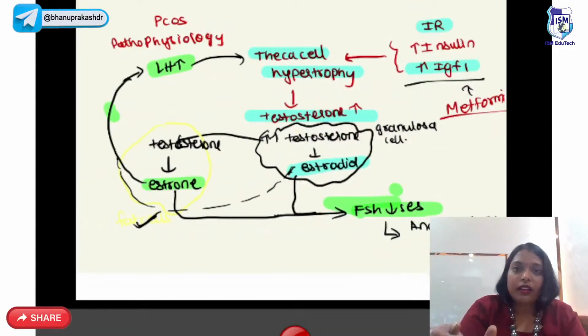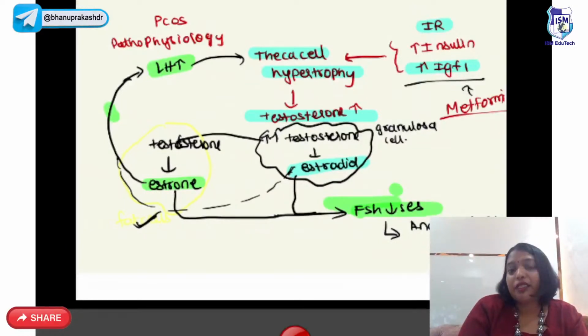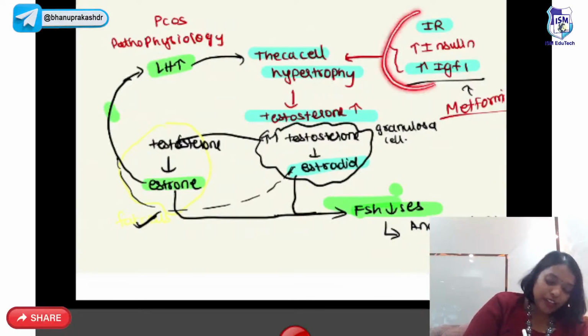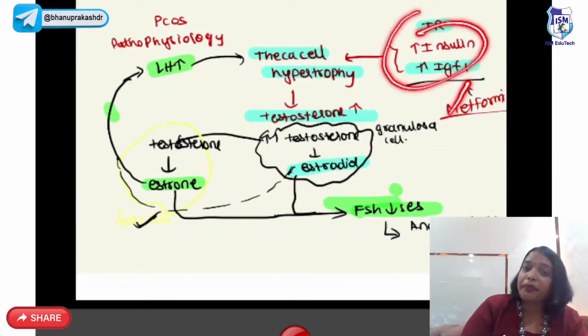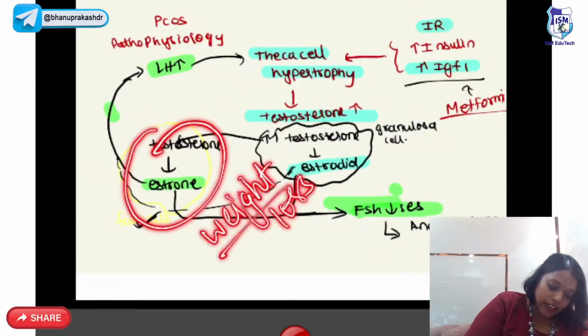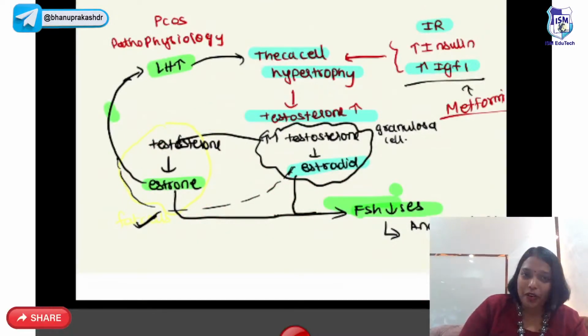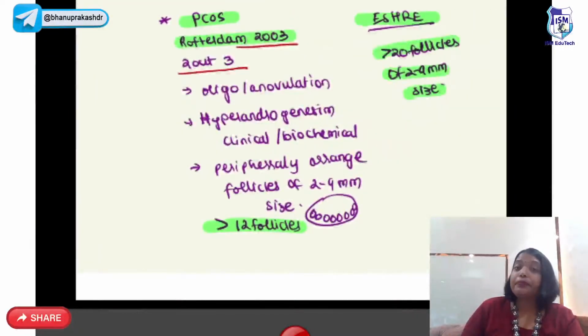Okay, right. So to deal with this, the principal treatment in PCOS: for insulin resistance we give metformin, and for the fat cells we ask them for weight loss. So these are the two principal management options we have for PCOS. One is metformin and the other one is weight loss. Did you understand now why the treatment is metformin and weight loss?